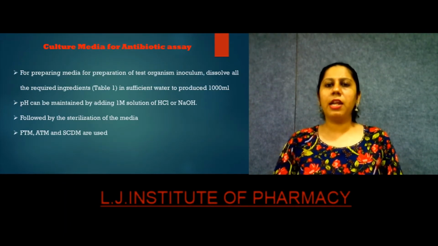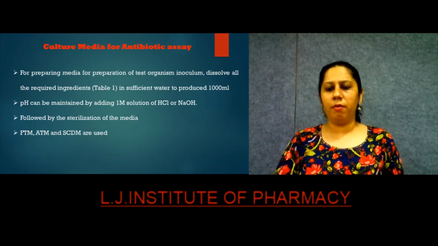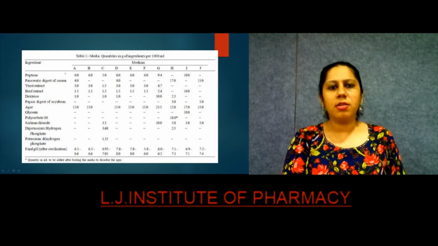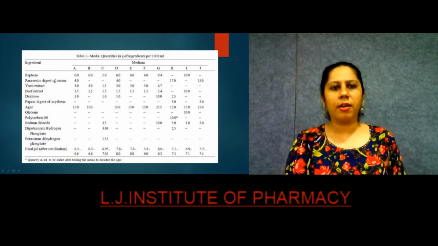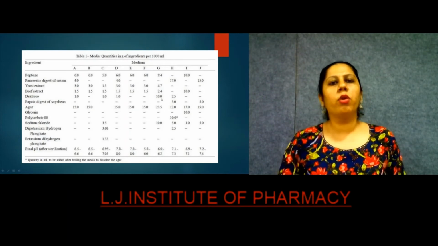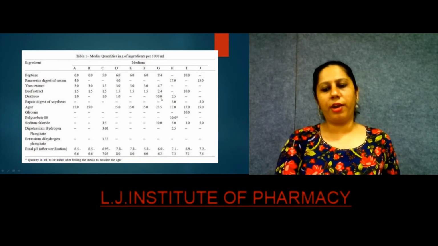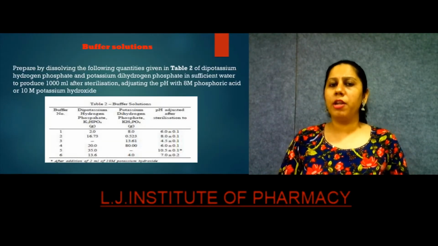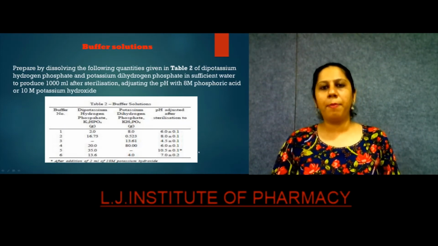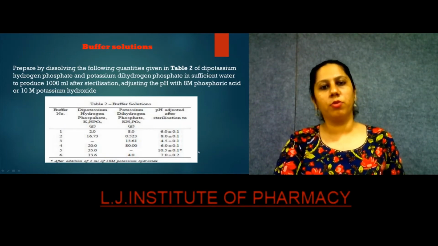So the culture media for antibiotic assay is normally prepared with the normal constituents as required by the organism. Suppose the organism requires pancreatic digest of casein, then it will be added, and if it is not required for its growth, it will be omitted from its ingredients. And the pH is then adjusted with the help of HCl or NaOH. The buffer solutions are normally used for maintaining the pH, and the composition can be seen from the table. You can refer to the IP monograph for better knowing of this concentration or composition.